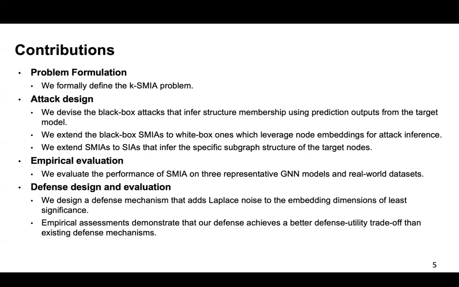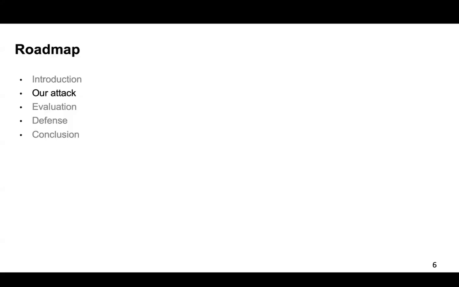We evaluate the performance of SMEA on three representative GNN models and real-world data. After that, we design defense mechanisms that add noise to the embedding dimensions of least significance, and empirical assessment demonstrates that our defense achieves a better defense-utility trade-off than the existing defense mechanisms.